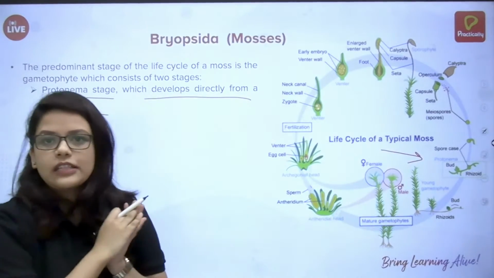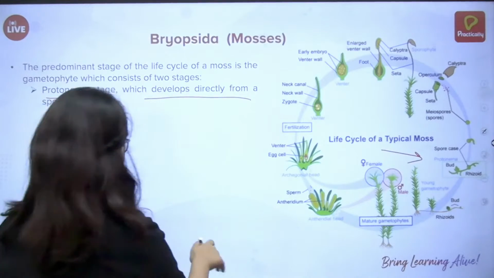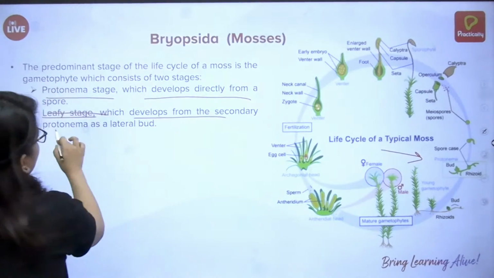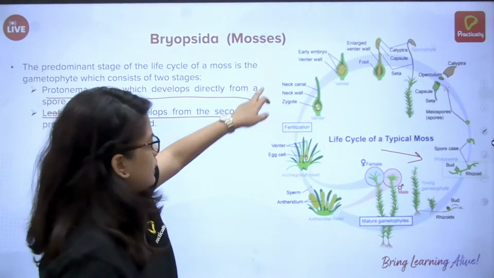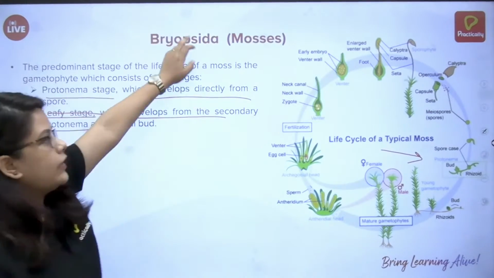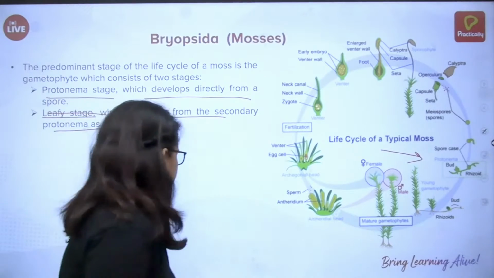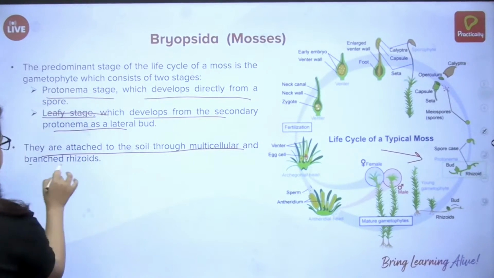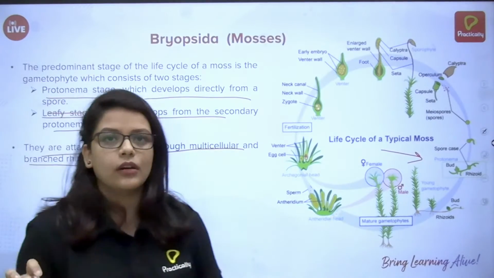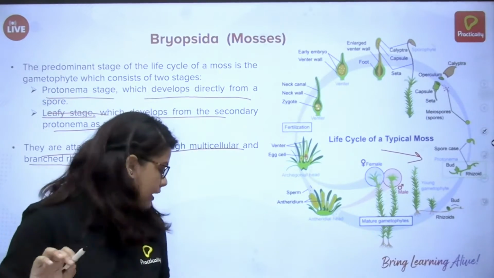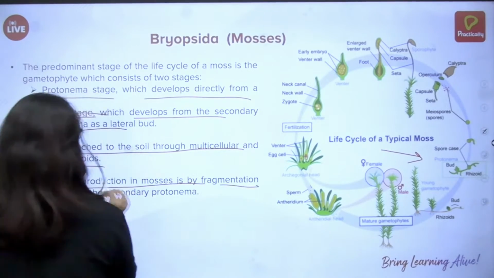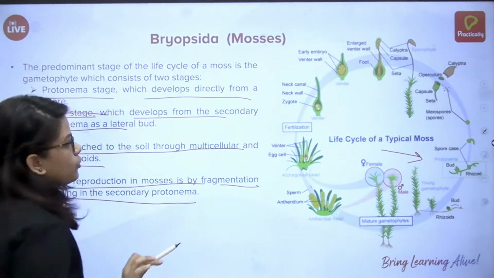Okay, the first stage is the protonema stage, and the next stage is the leafy stage, which develops from the secondary protonema later. In the leafy stage, the leaves are formed. They attach to the soil through multicellular and branched rhizoids. Again, you can see rhizoids here. As I said, bryophytes have rhizoids. And vegetative reproduction in mosses is by fragmentation and budding in the secondary protonema.